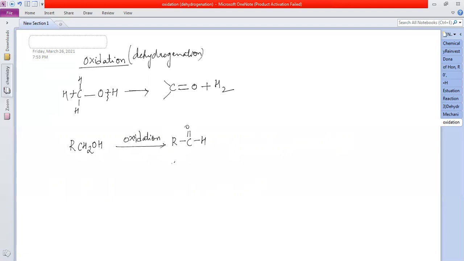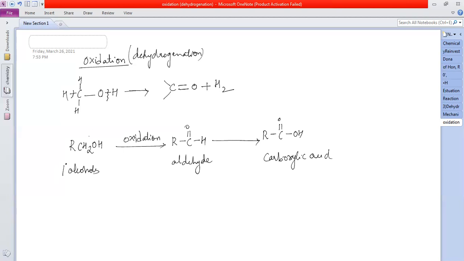Aldehyde. What is this? Aldehyde. This on further oxidation will give you acid. So this is what? Carboxylic acid. And this is what? Primary alcohols. Primary alcohol gives aldehyde, aldehyde gives carboxylic acid. Secondary alcohols give ketones.